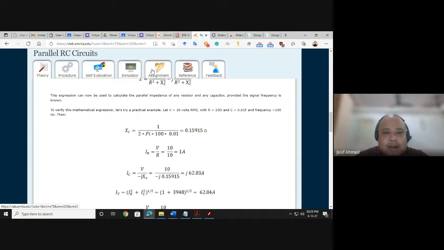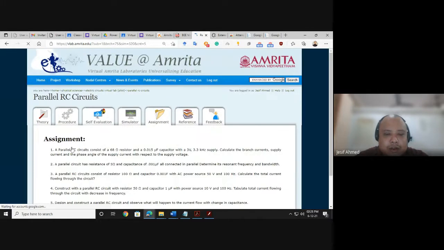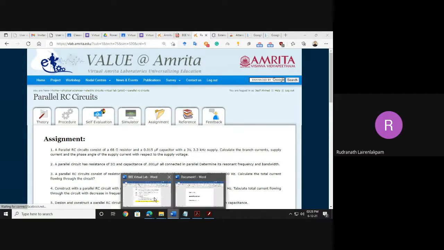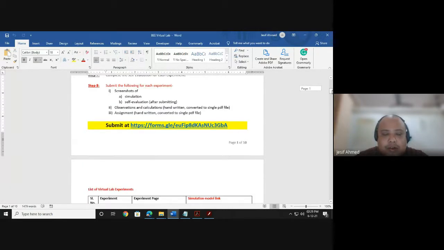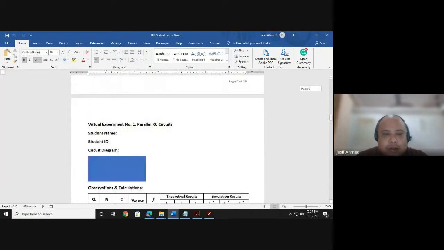There are tabs like this. For every experiment, you will get some assignments. The answers will be again handwritten. The part 2 that you need to submit is also handwritten. This is part 2, your observation and calculation. This is this part.